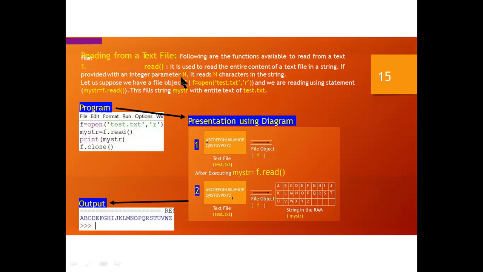if provided with the integer parameter. What is the integer? That is n, and it reads n characters. What is n here? This is the number of characters in the string. How many characters? How will it read the file?